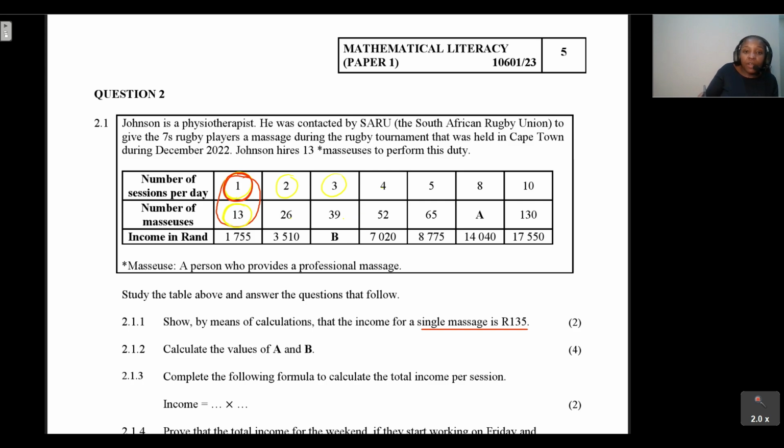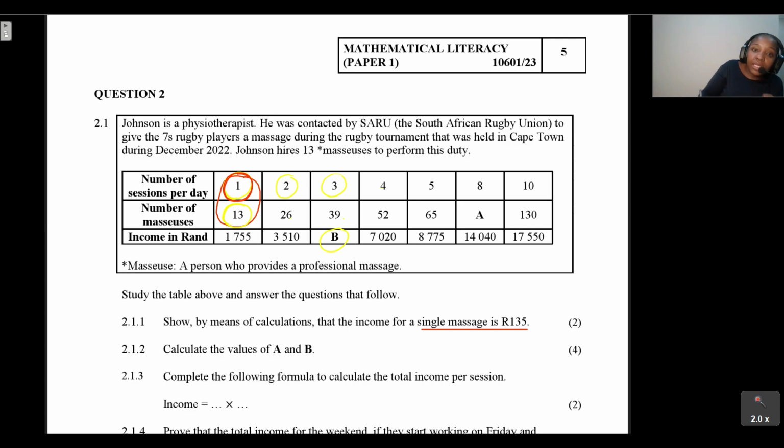Now let's have a look at B. How do we calculate B? Still very easy. If we know that you need 39 masseuses, you're going to take that 39 and multiply it by 135 rand, because that is the price you pay for each masseuse per session.